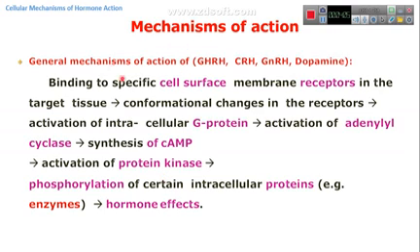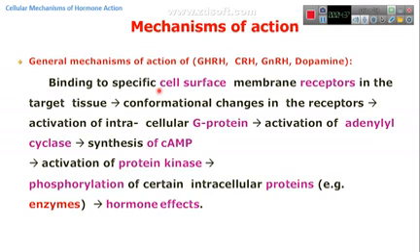For the hormones that are secreted by the hypothalamus, such as gonadotropin releasing hormone, corticotropin releasing hormone, growth hormone releasing hormone, and dopamine, these four hormones are similar in their mechanism of action, which starts by binding to the cell surface, because these hormones are polypeptide hormones or amino acid derivative hormones from tyrosine.